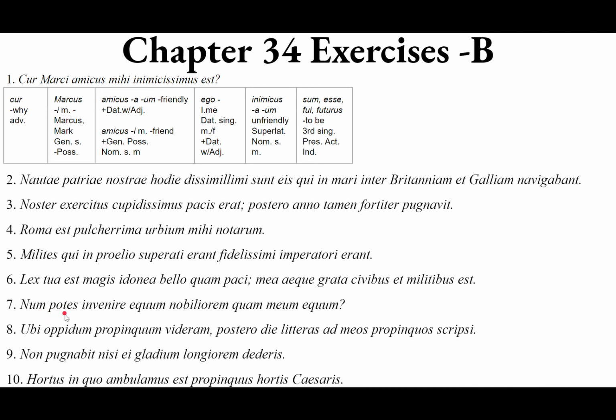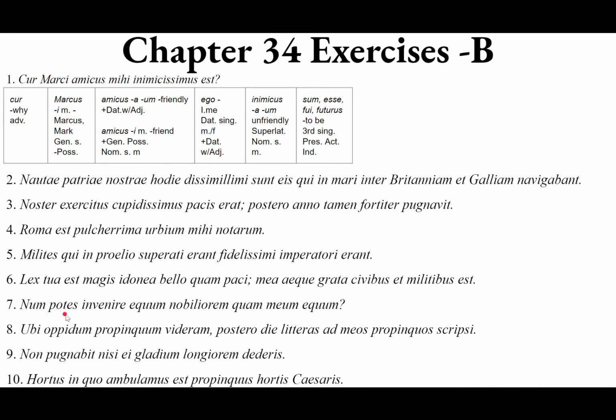So num potes. Potes from possum, posse, potui. You can see esse right there because possum is built off of sum. So it's you are, and then pot, potential, you are able, you have the potential right now. This is the second person singular, present, active, indicative of possum. So you aren't able, are you?